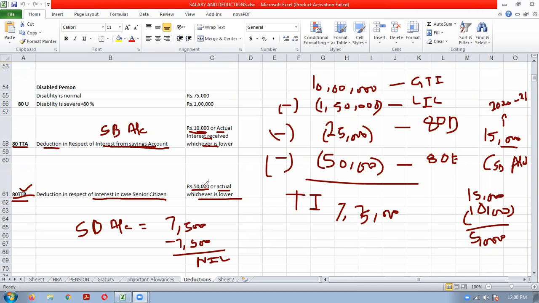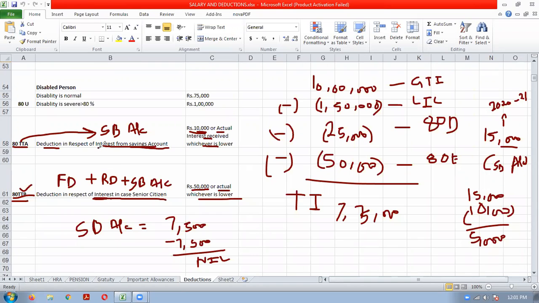And the third important difference is that in 80TTA, only savings bank interest is considered. But in 80TTB, FD interest, recurring deposit interest, and savings bank account interest will also be considered, because here the word used is interest.